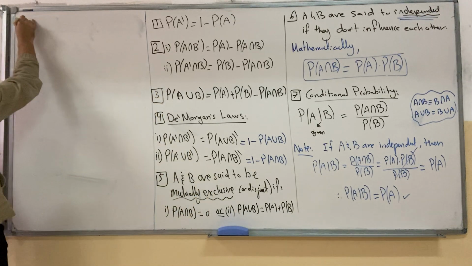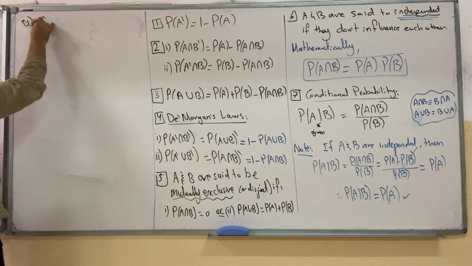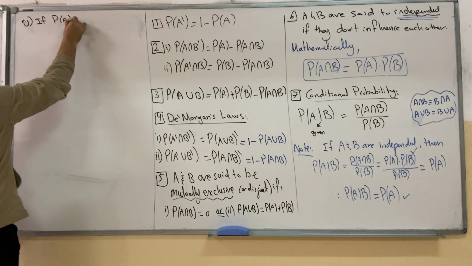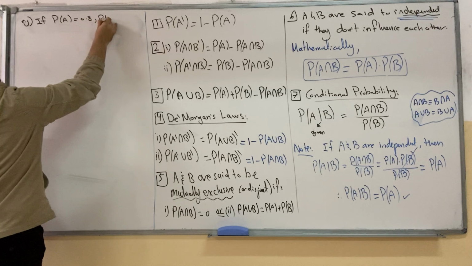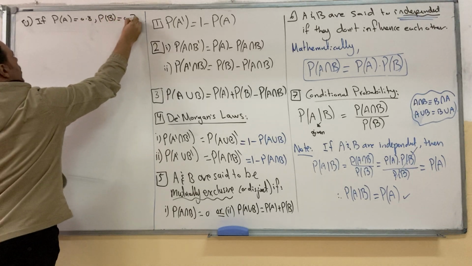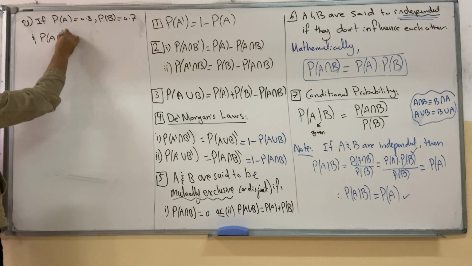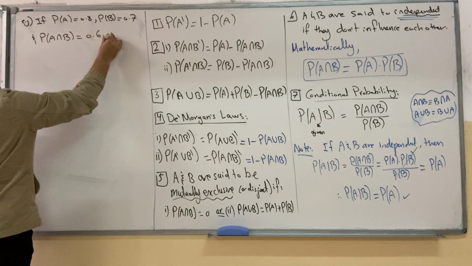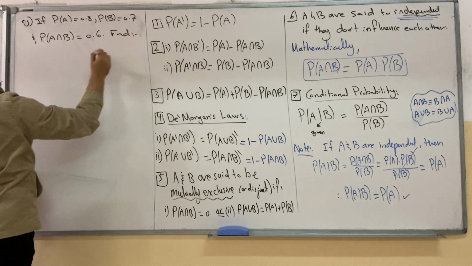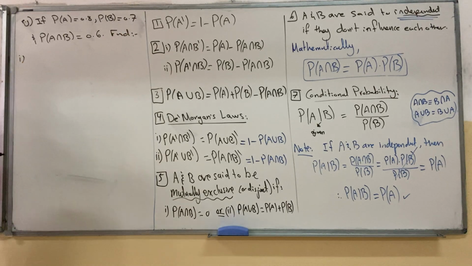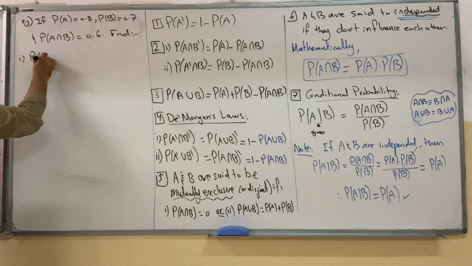Example. Given that probability of A is equal to 0.8, probability of B is equal to 0.7, and probability of A intersection B is equal to 0.6, then find: number 1, probability of A complement.